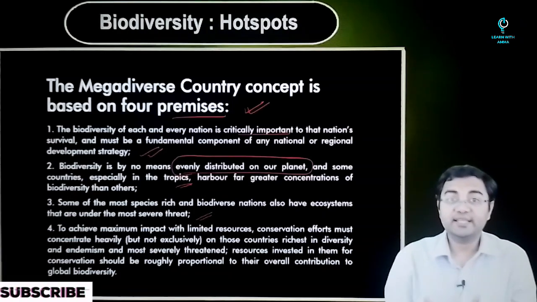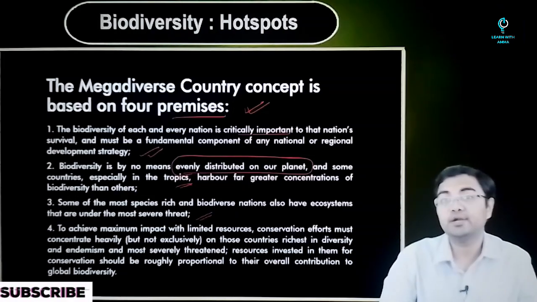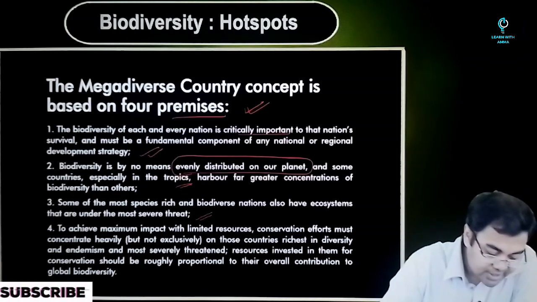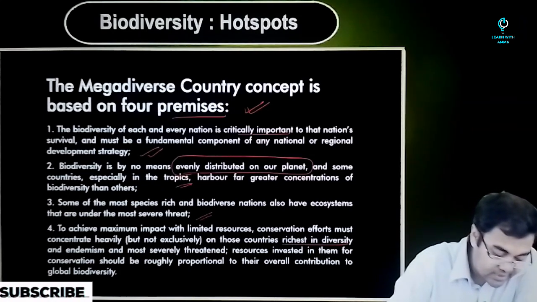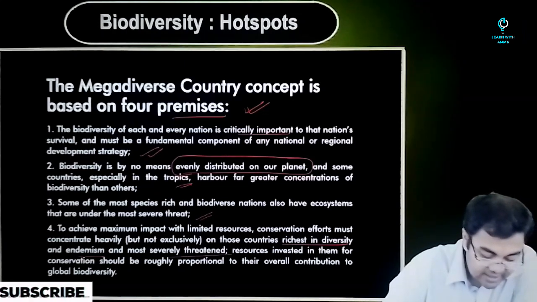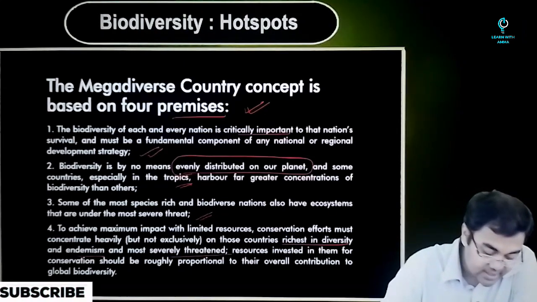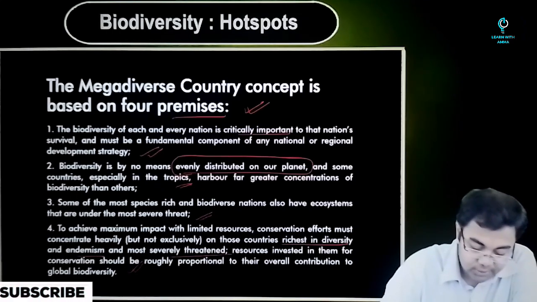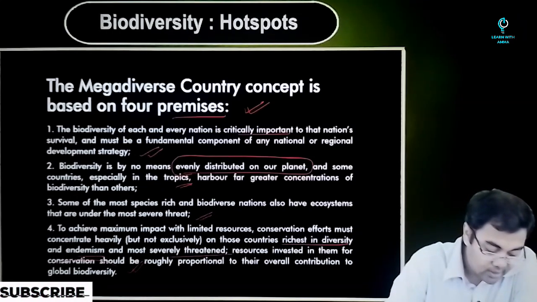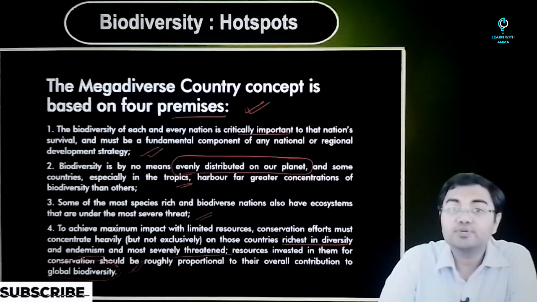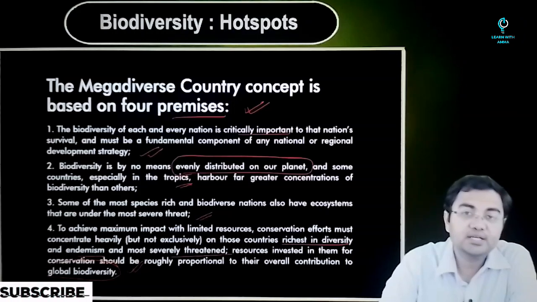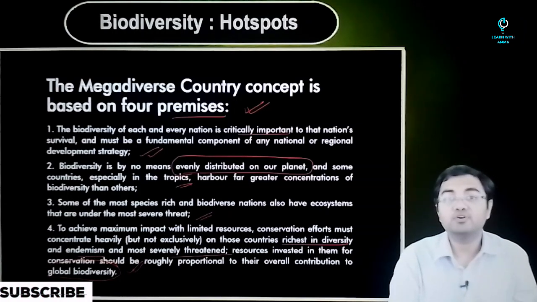So that's why you can also say that the pressure that the flora and fauna of these countries have is also greater as compared to many of the other countries. Then, to achieve maximum impact with limited resources, conservation efforts must concentrate heavily on those countries richest in diversity and endemism and most severely threatened. Resources invested in them for conservation should be roughly proportional to their overall contribution to the global biodiversity. So, the amount of resources that should be invested into these countries should also be proportional to the amount of biodiversity share that these countries have in the world.